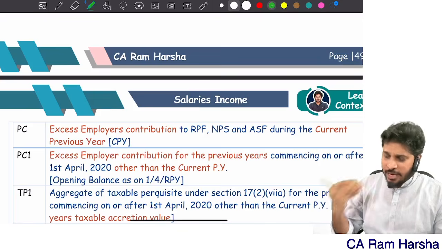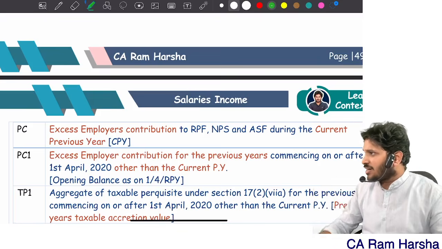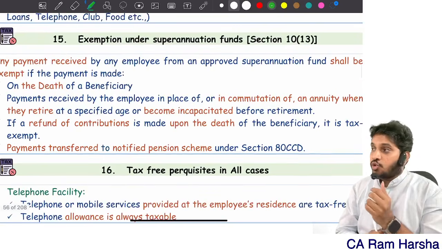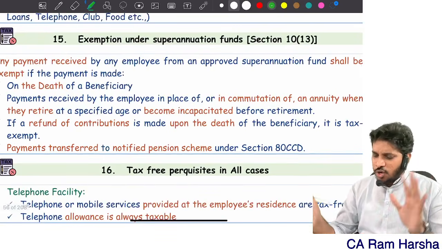Getting it? Which is very difficult to solve. We already saw it. Able to understand? Next. Exemption from superannuation fund. This is also not that required.